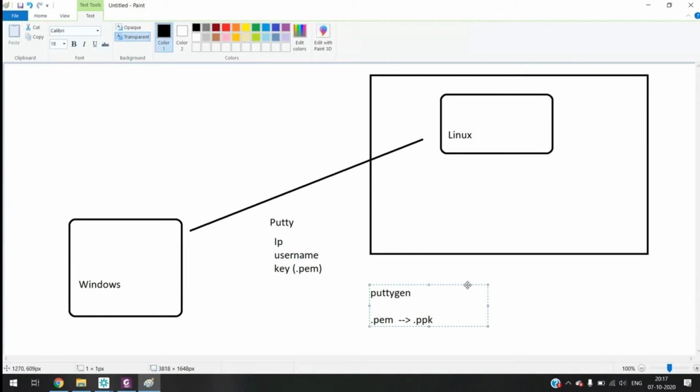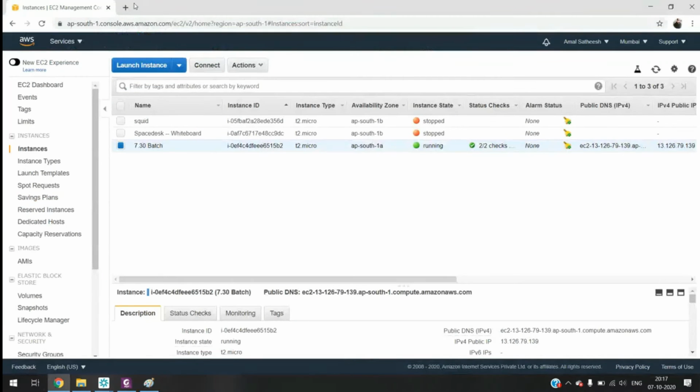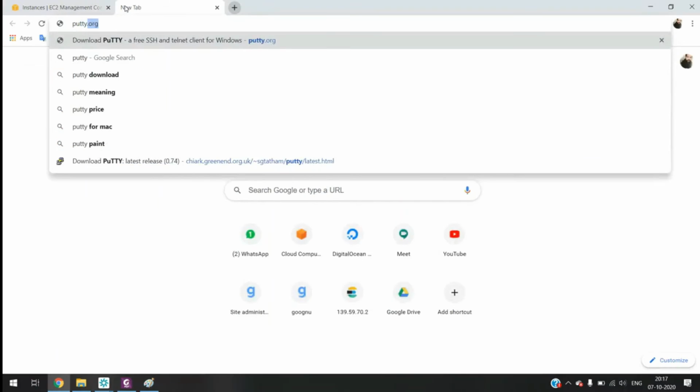If you are using PuTTY, we need to download both PuTTY and PuTTYgen. PuTTY is for directly connecting to the instance. PuTTYgen is for converting the key to ppk format. So how can you download these two applications? You can go to putty.org.